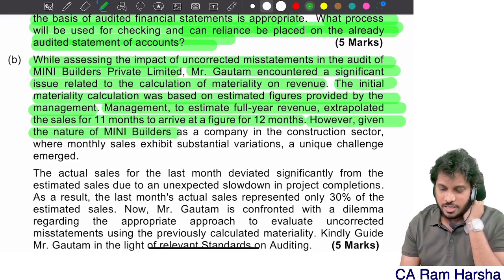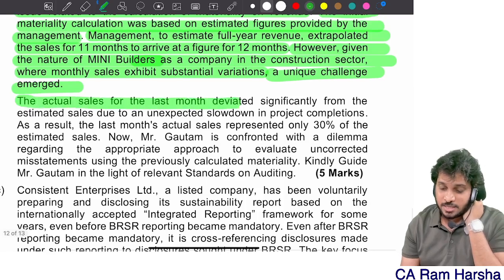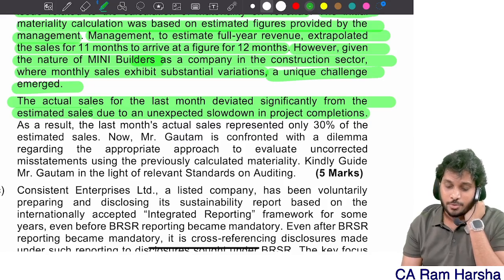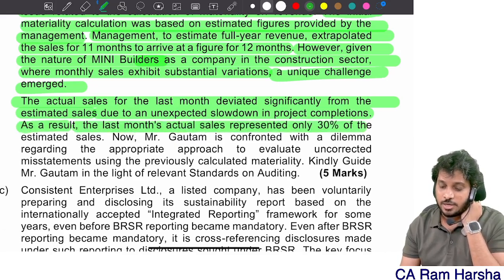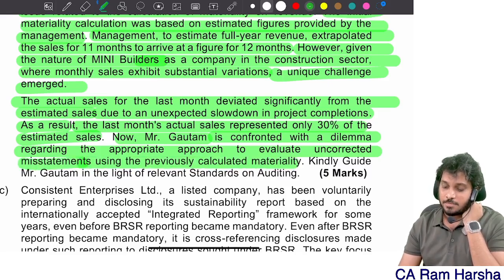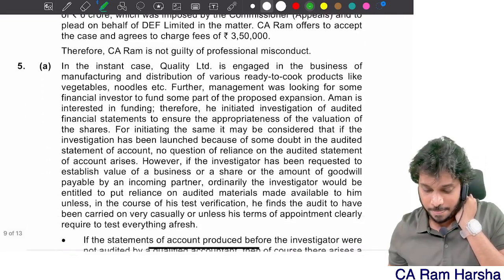However, given the nature of Mini Builders as a company in the construction where monthly sales exhibit substantial variation, a unique challenge has emerged. The actual sales for the last month deviated significantly from the estimated sales due to unexpected slowdown in the project completion. As a result, the last month sales actually represent only 30% of the estimated. Now Mr. Gautam is confronted with a dilemma regarding appropriate approach to evaluate uncorrected misstatement using the previously calculated materiality. Kindly guide Gautam in light of the relevant standards on auditing. It's a very good question.